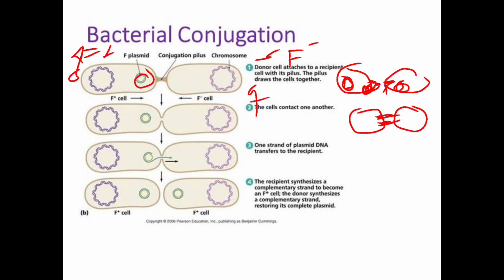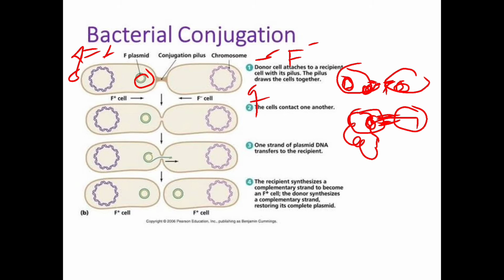The plasmid present in the F plus cell gets activated and starts to unwind, and is transferred to the recipient cell where the F factor is absent.